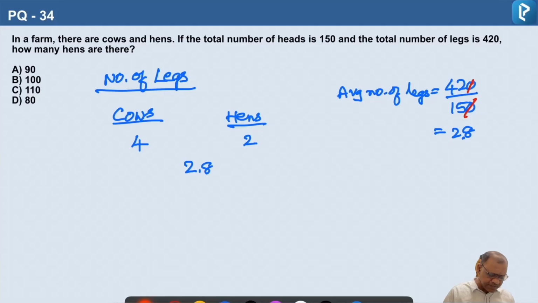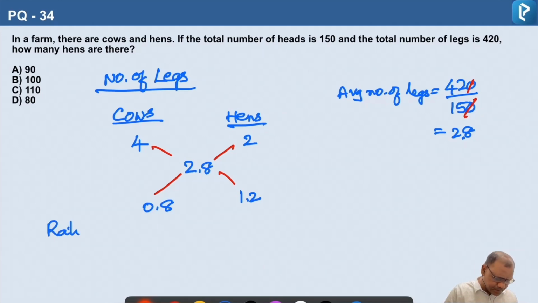So now let us find the differences. This is 4 minus 2.8, so that is 1.2. 2.8 minus 2, that is 0.8. So this is the ratio of number of cows and hens.